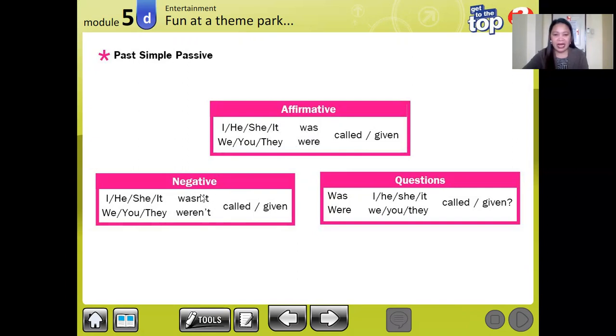Negative, we add not after the verb be to show that this is a negative sentence. And in making questions, we start with was for a singular pronoun or name, or we use were for plural. Okay, we learned this before, so it's easy for you to recognize the plural and the singular pronoun.